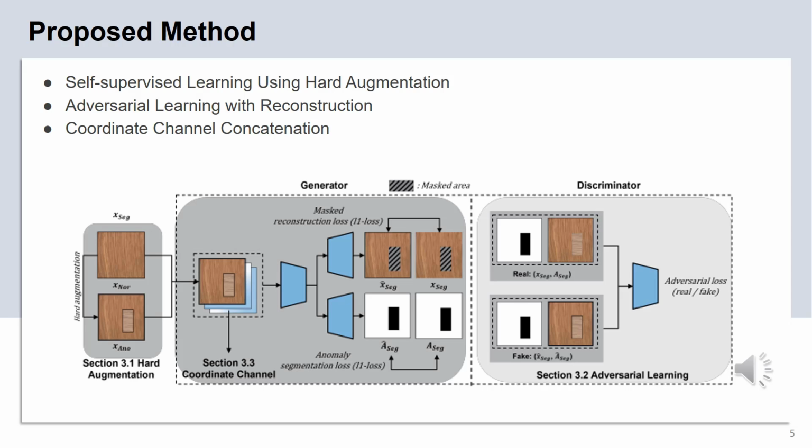The proposed AnomalySet is a holistic approach which incorporates three techniques: self-supervised learning using hard augmentation, adversary learning, and coordinate channel concatenation.